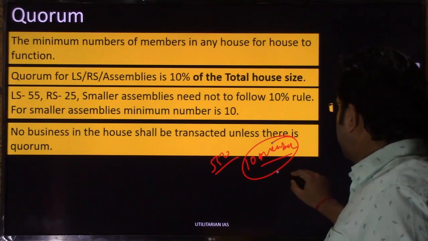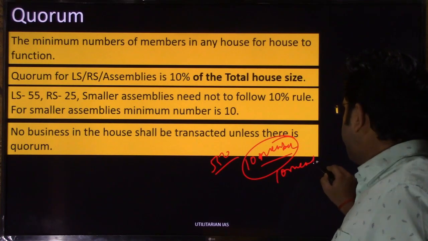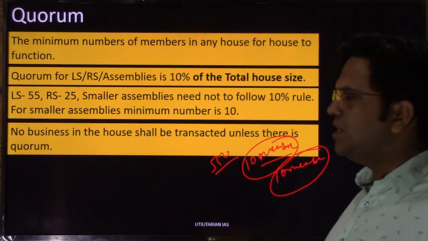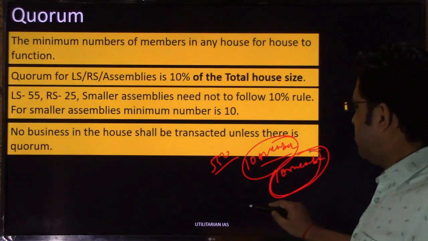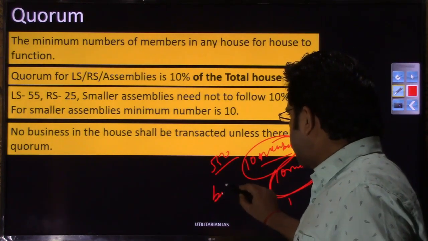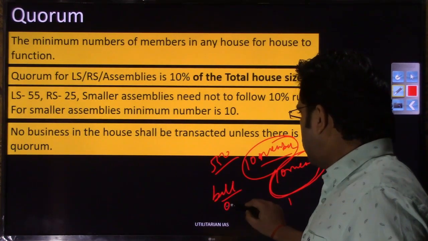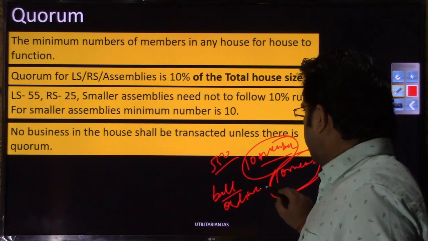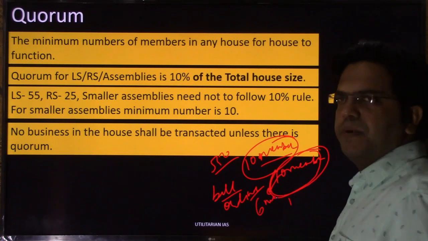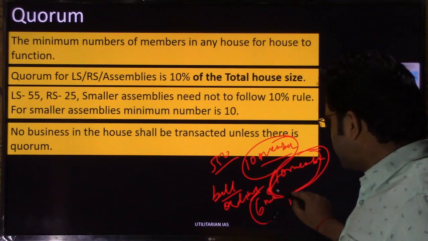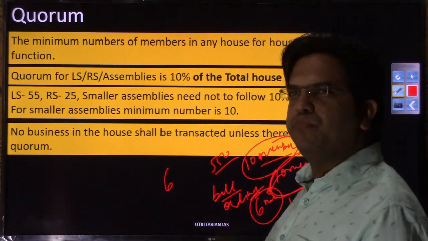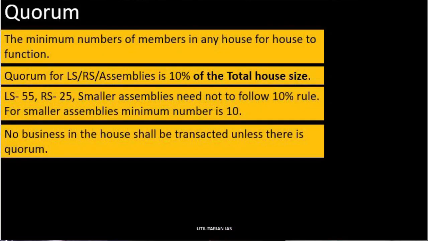You cannot expect that if only 10 members are present on any given day and some business has to be transacted, how much quality discussion, how much in-depth discussion can these 10 members have, right? If any bill has to be passed, and that bill requires only an ordinary majority, then with the approval of just 6 members in this case, a bill will be passed. Do you expect it to be reasonable that 6 members are just approving a bill and that bill is being imposed on the whole country? Would that be reasonable? No.